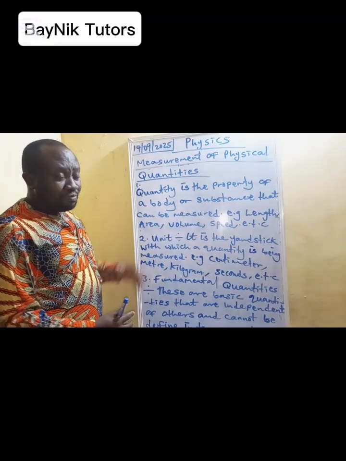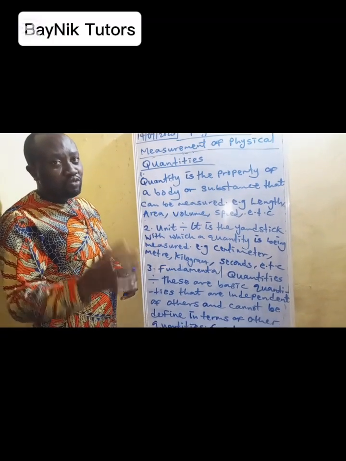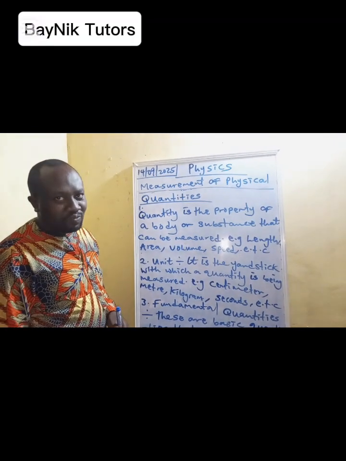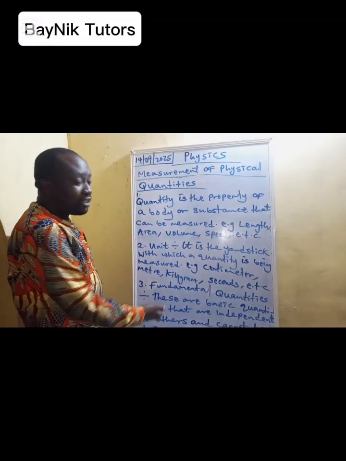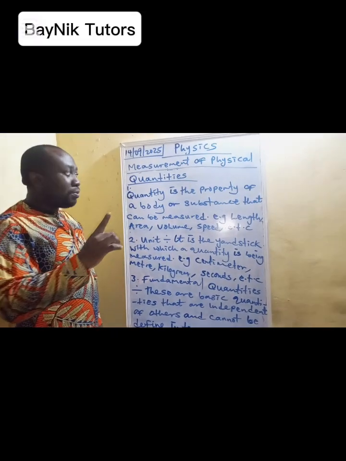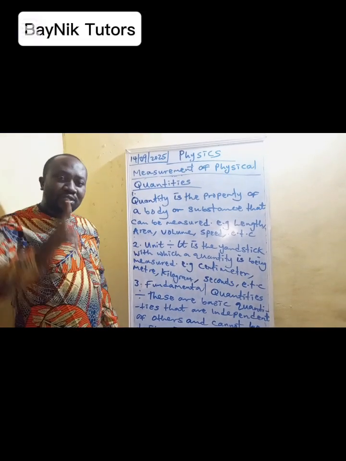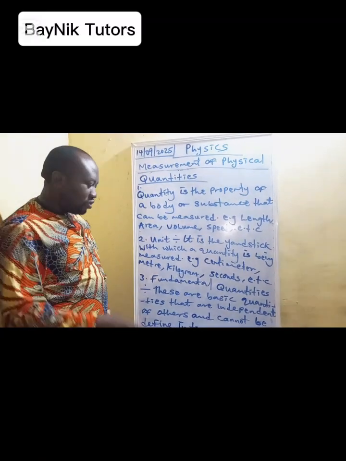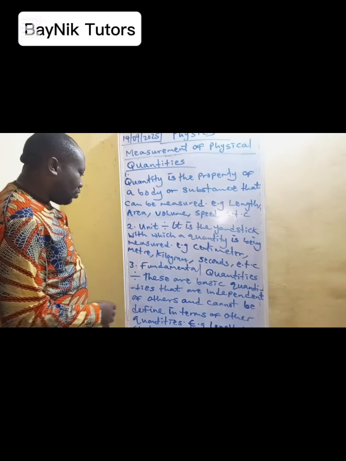So quantities can be split into two. We have the fundamental quantities and derived quantities. So we'll be looking at the first type of quantity. Now don't forget, quantities, which is defined as the property of a substance, can be divided into two. We have the fundamental quantities, we have the derived quantities. Let's look at the fundamental quantity now.